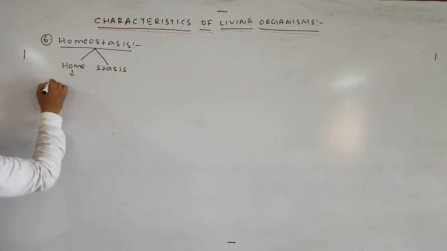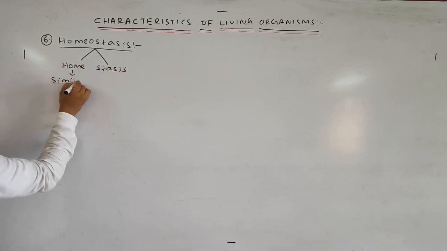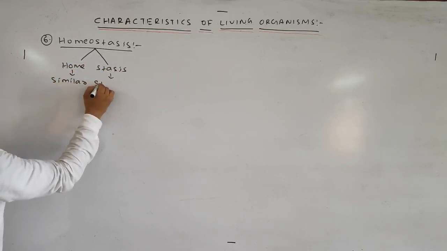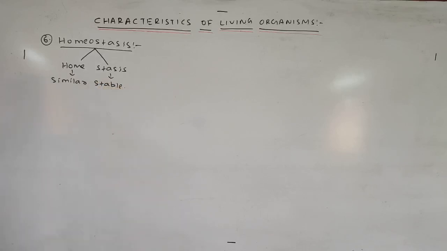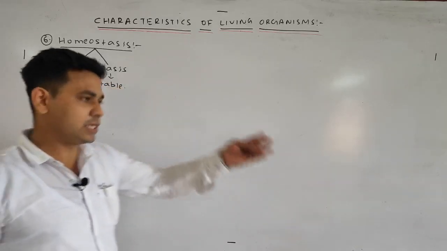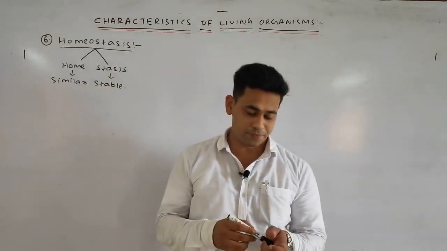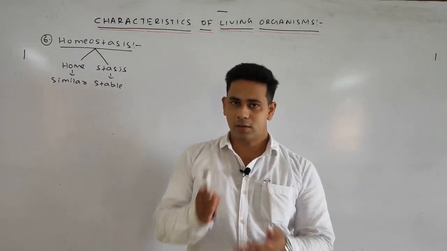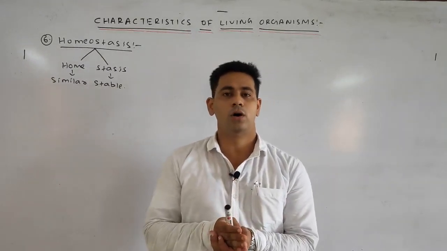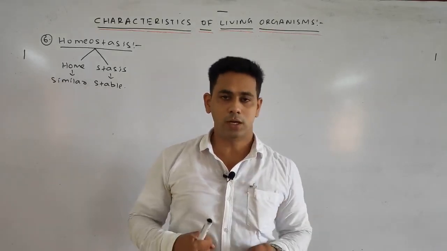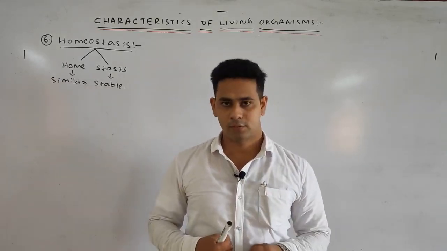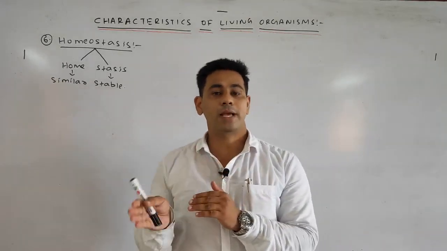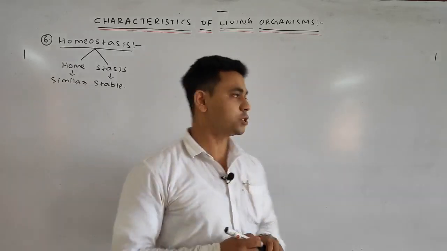Home means similar, stasis means stable. So what does the word signify? It is the maintenance of the constancy of the internal environment, okay, by the feedback mechanism through chemical reactions.